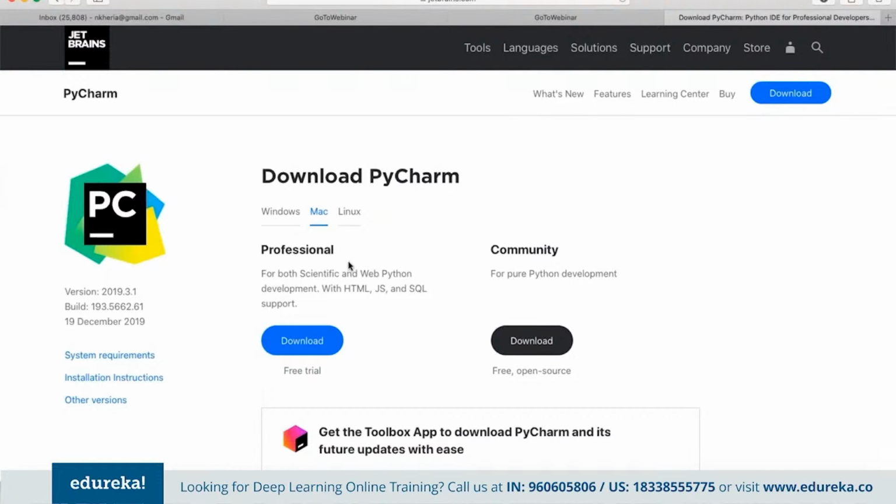So we have the professional edition, where we can integrate Python with other systems as well, right? If we are developing a full project, then we can use the professional edition, or if you're looking to develop on core Python, then we can use the community edition, which is free of cost, right?